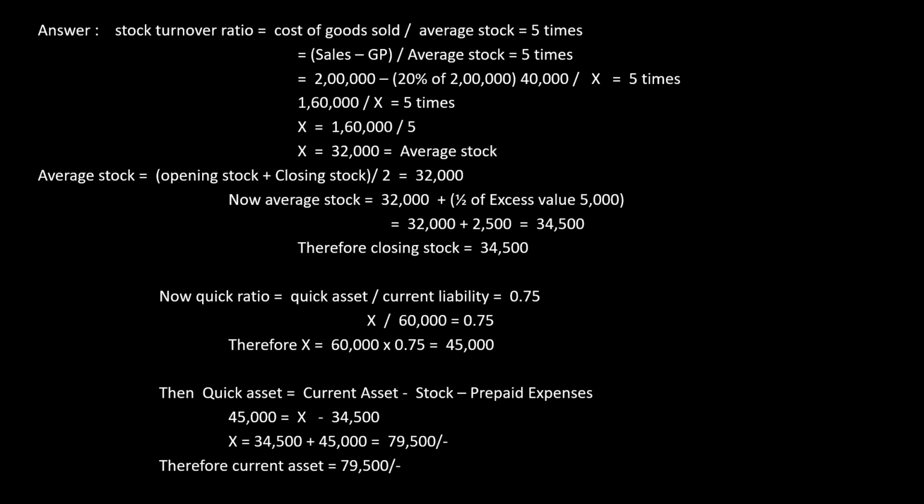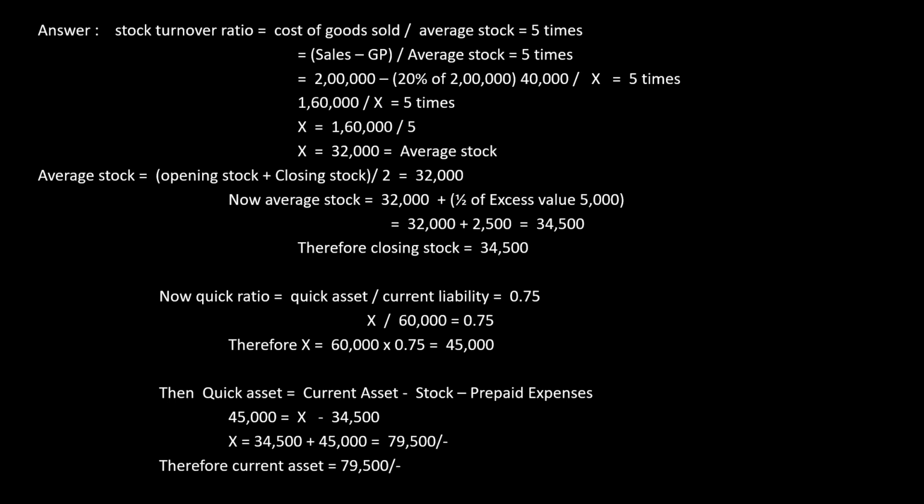Now we'll start with the stock turnover ratio. Cost of goods sold by average stock is equal to 5 times. Therefore, to find cost of goods sold, it is sales minus GP. Sales is 2 lakh, and GP is 20% of 2 lakh, which is 40,000. Therefore, 1,60,000 divided by X is equal to 5 times. Therefore, X will be 1,60,000 divided by 5, so X is equal to 32,000. That will be my average stock.